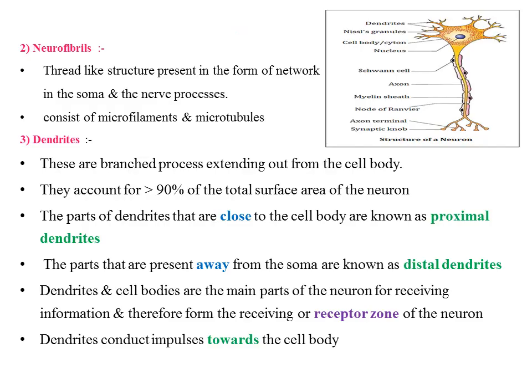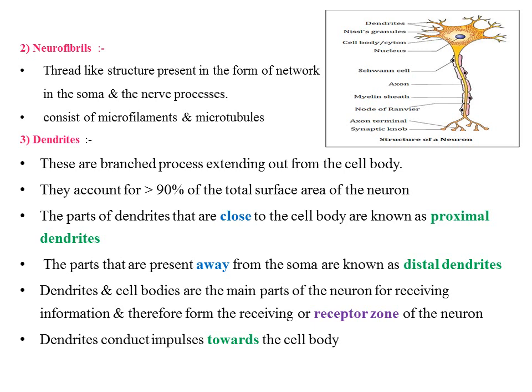Now coming to neurofibrils. Neurofibrils are thread-like structures present in the form of a network in the soma and the nerve processes. They consist of microfilaments and microtubules.